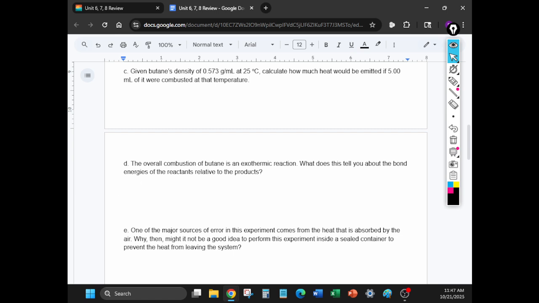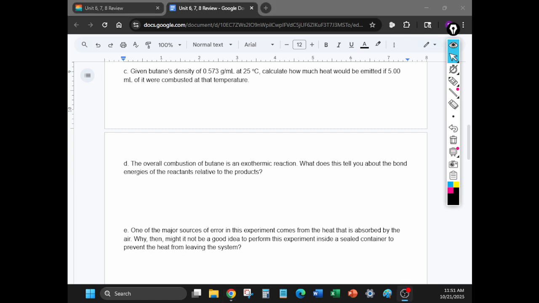Okay, for this one, I'm going to give you guys some time to try to figure out the dimensional analysis. I'll just let you know right now, you'll have to use your answer from part B in order to solve this. That gives you one of the conversion factors, so see if you can try part C on your own. Again, you're going to have to use your answer from part B.